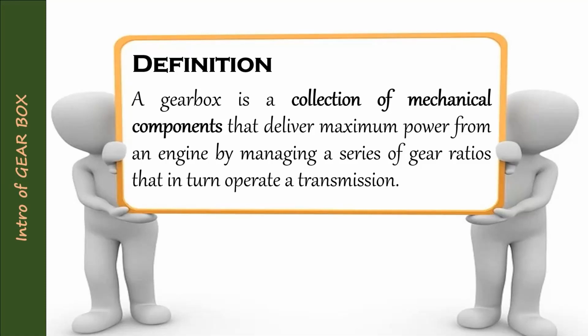So it's a collection of mechanical components which transmit the maximum power from the engine. It receives the power that comes from the engine and transmits the maximum of the engine power.